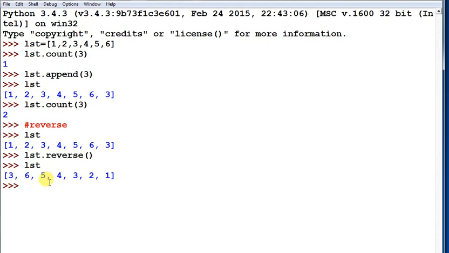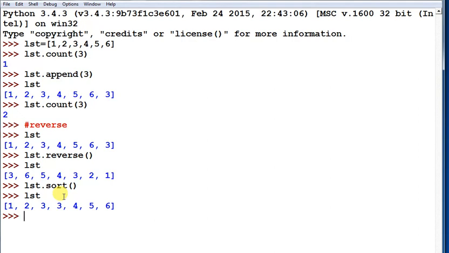Next is sort. lst dot sort function arranges the value in ascending order. So the values have been arranged in ascending order. So if you want to sort your list, if you want to arrange your list in ascending order, we can use sort function.